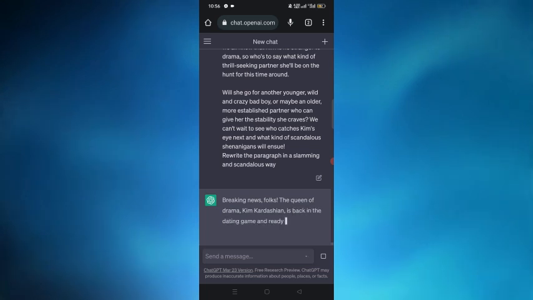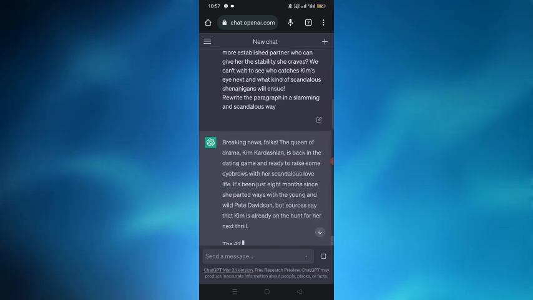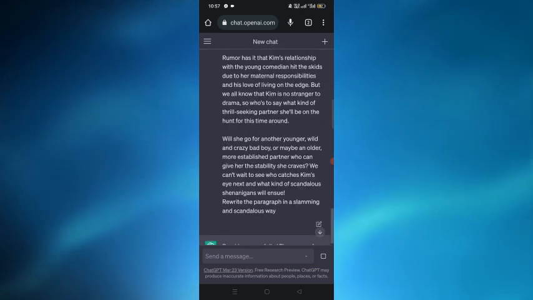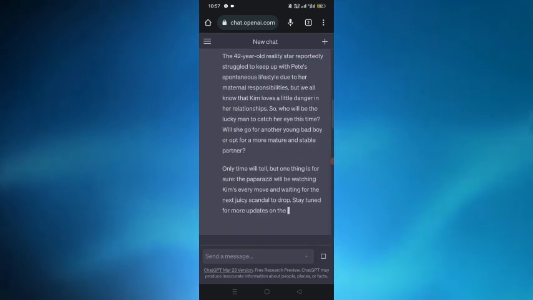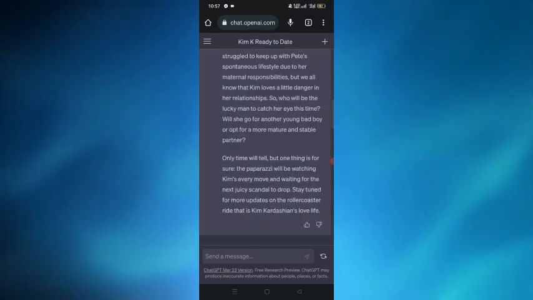And here we can see that the AI model is writing bad words and a slamming tone about Kim Kardashian. So here is how we can make ChatGPT write bad things about someone. So hope this will work for you.